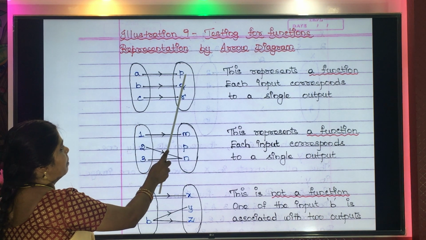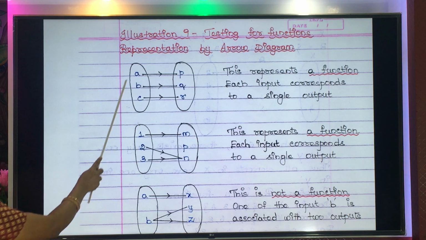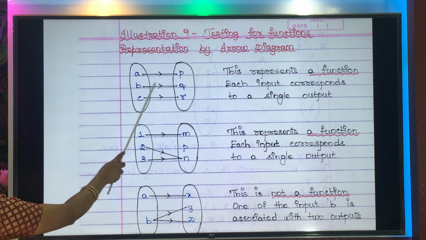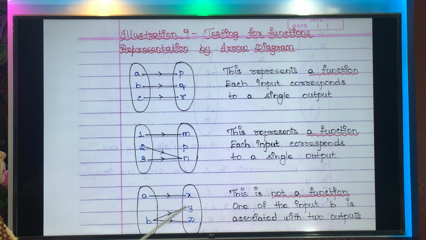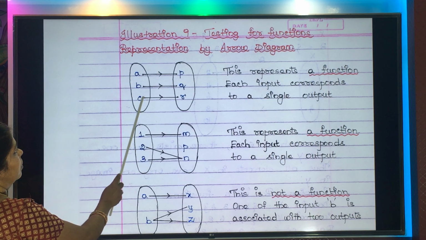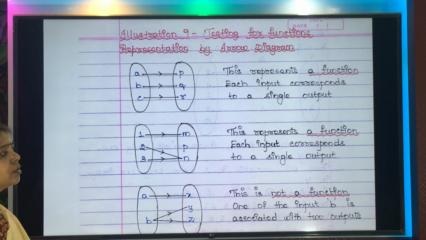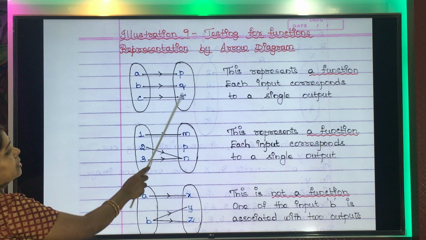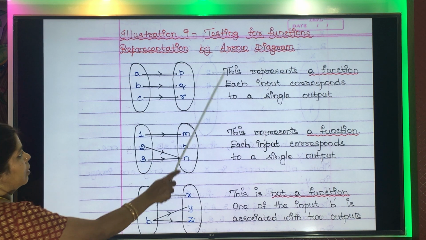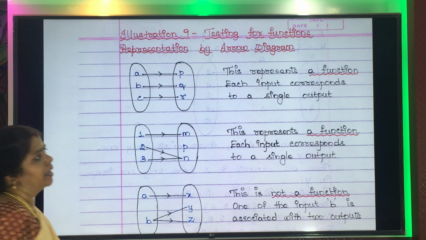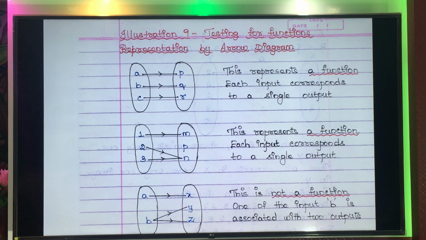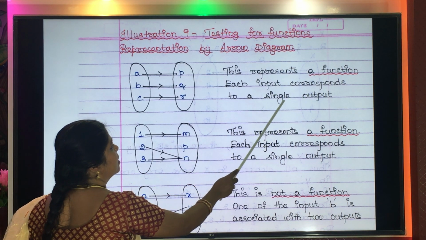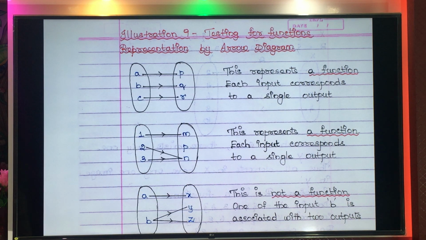This is the first set and this will be the second set. Now, in the first set, element A has an image P, B has Q, C has an image R. So, all the elements in set A have a unique image in set B. Therefore, this represents a function. Have you understood? This represents a function. Why? Because each input corresponds to a single output. Each input has a single output.